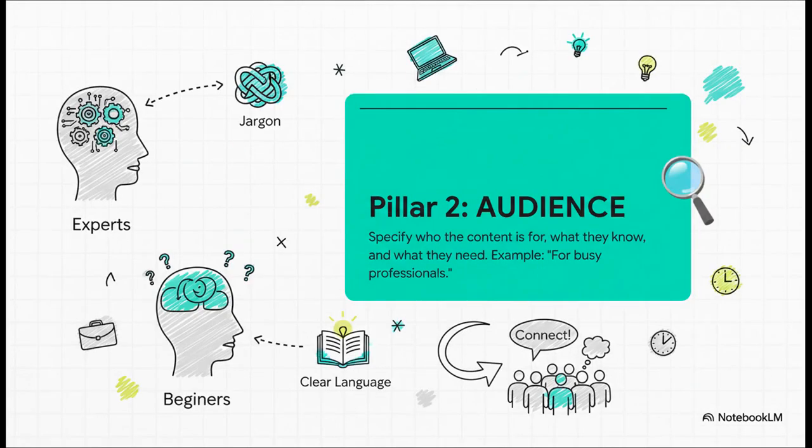Pillar number 2 is audience. You have to know who you're trying to reach. Are you writing for total experts in a field or for beginners who are going to be scared off by jargon? Defining your audience, like, say, busy professionals who feel totally overwhelmed, shapes the language, the examples, and the whole tone to make sure your message actually connects with them.